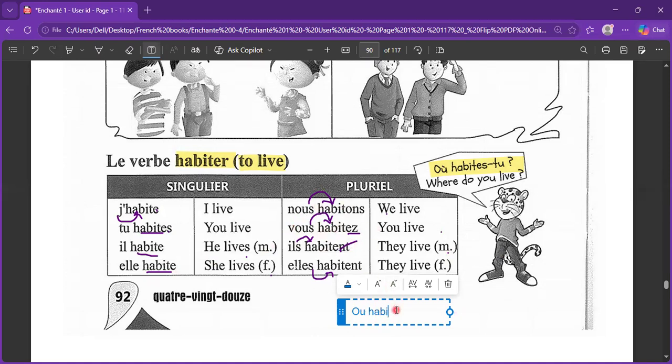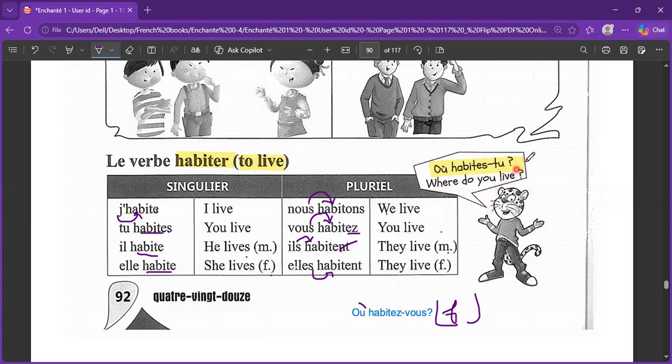That is called the inversion type of the question. So we will write habitez first and then vous: où habitez-vous? This is also the same meaning. Where do you live? But in the formal form. That's the difference between them. This is the informal and that is the formal part.